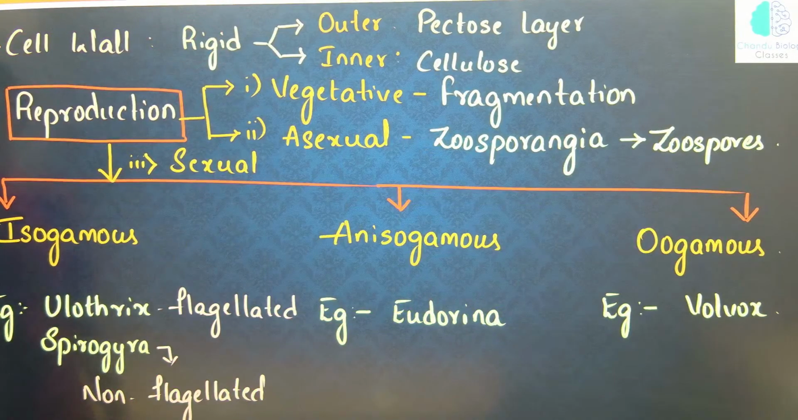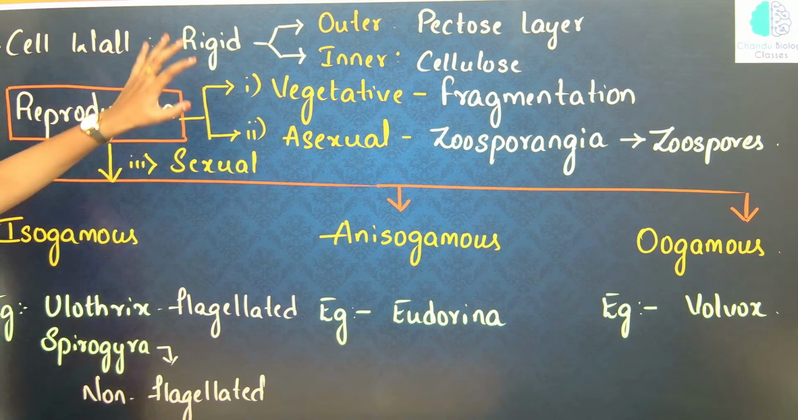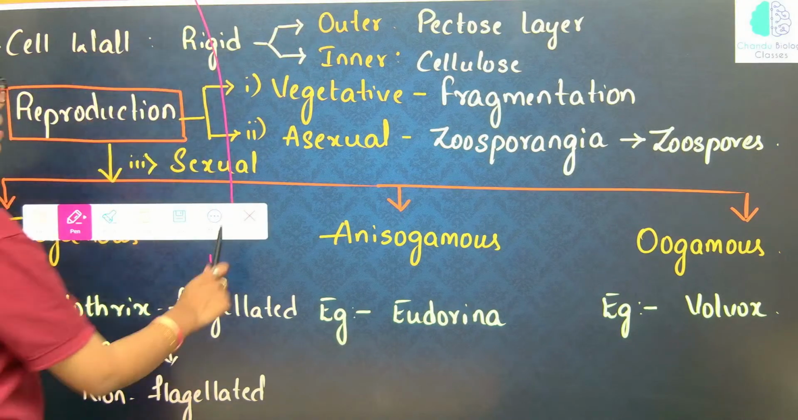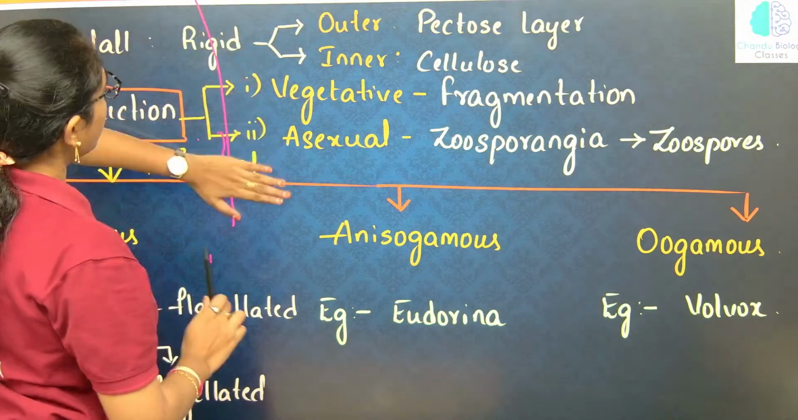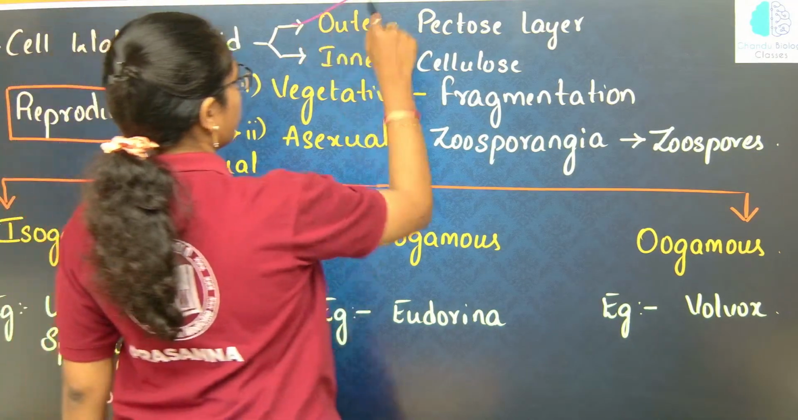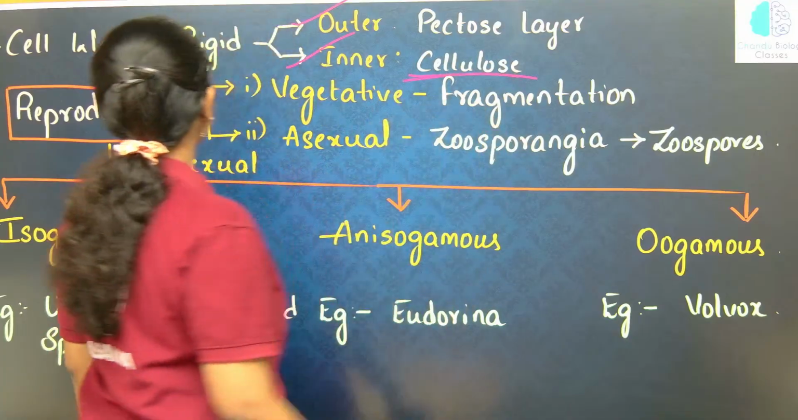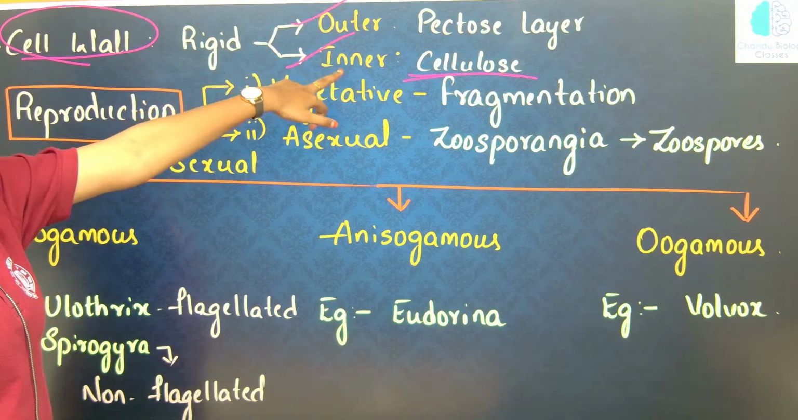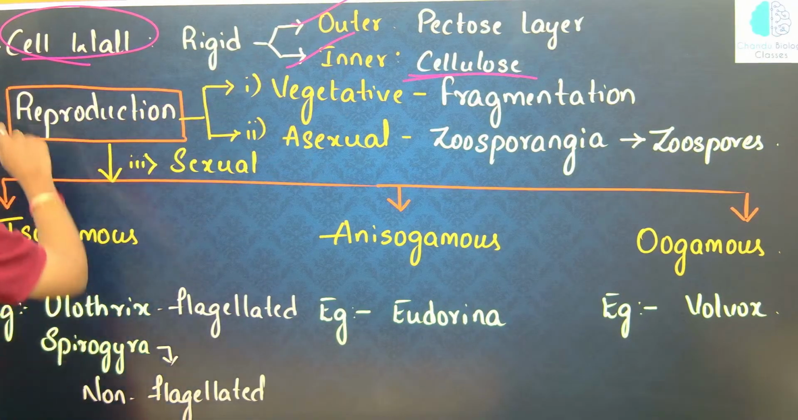Cell wall is rigid. In green algae, or chlorophycean members, the cell wall is rigid. It has an outer layer, that is the pectose layer, and the inner layer is the cellulose layer.